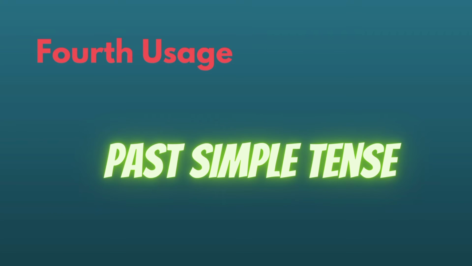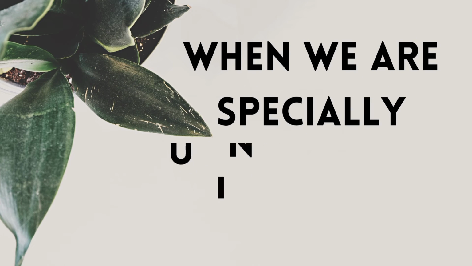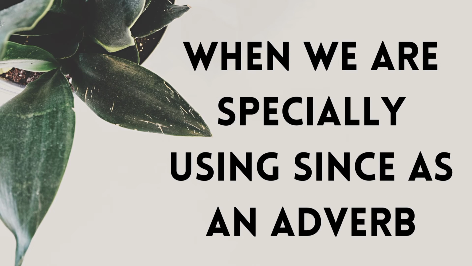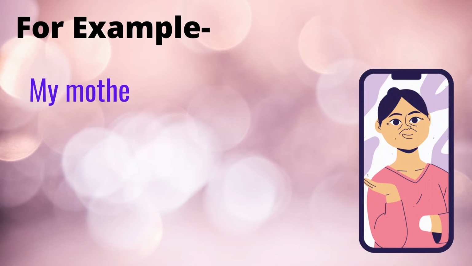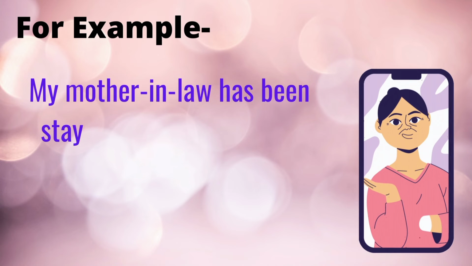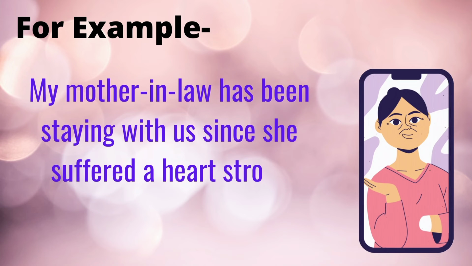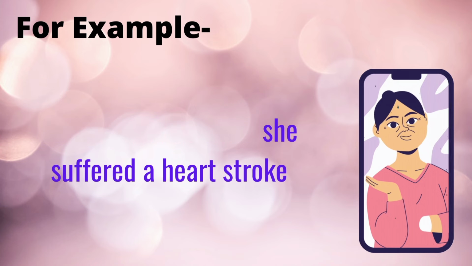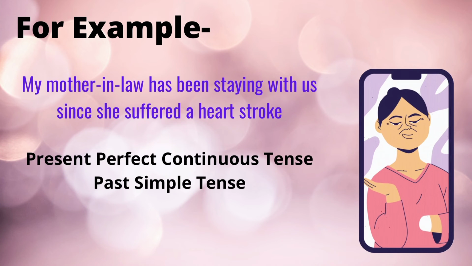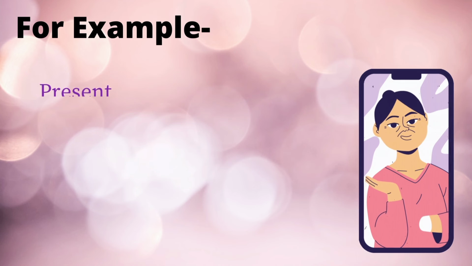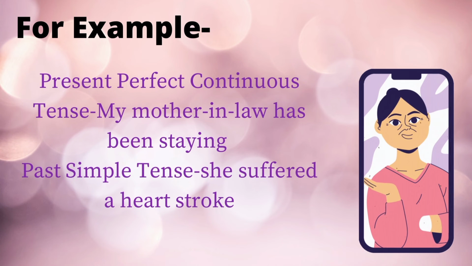The fourth use of this tense could be when we are specially using since as an adverb. I'm giving some examples here. The first example is, my mother-in-law has been staying with us since she suffered a heart stroke. See, dear students, so we are using two tenses together. First is present perfect continuous tense and second is past simple tense. So past simple tense is the second part of this sentence.